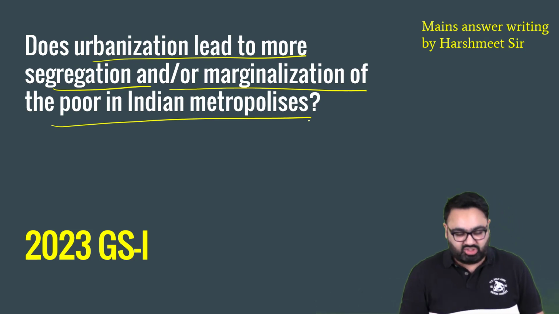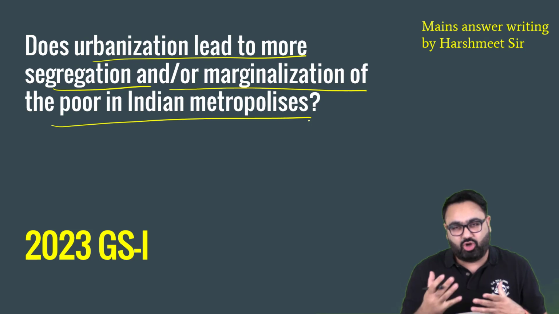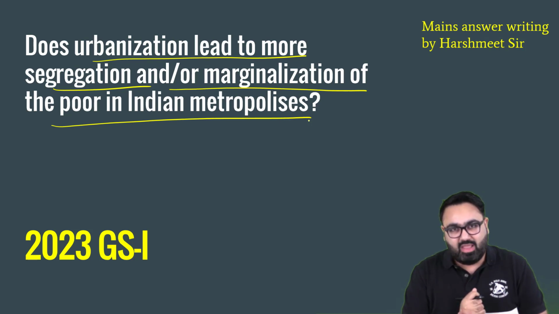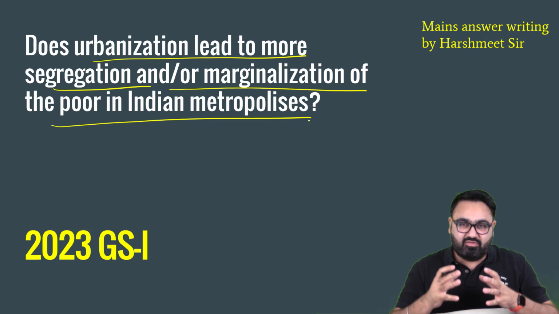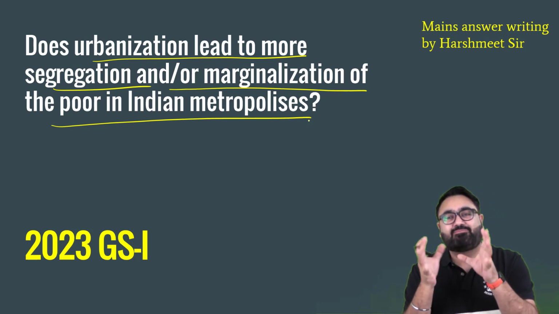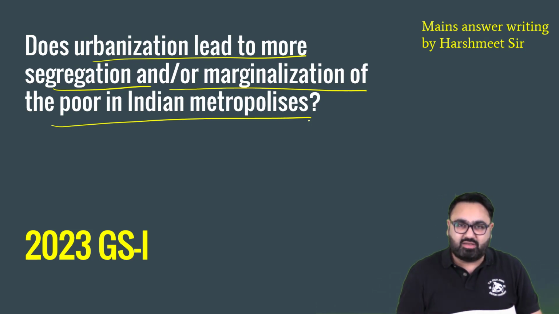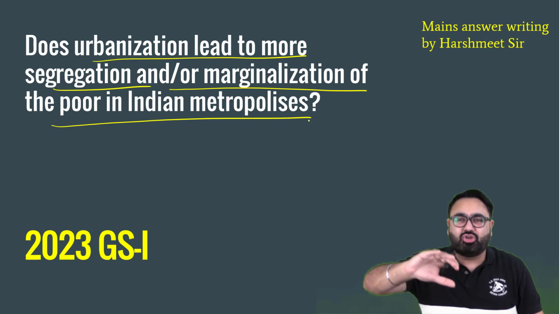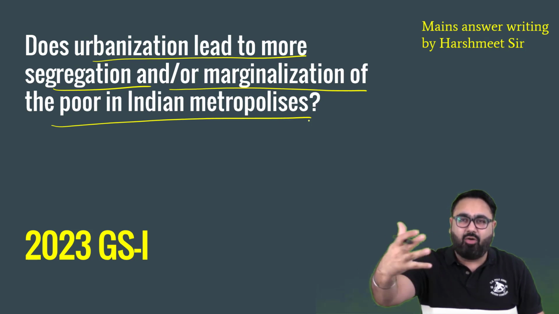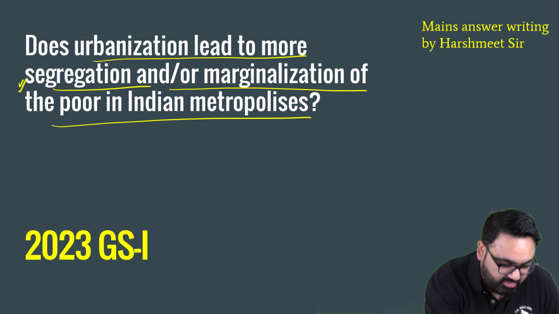What exactly is the meaning of this question? Basically, when people move to urban areas from rural areas, mainly for economic opportunities, and poor people come in, it leads to segregation. We see that most of the poor people who are migratory laborers live in a specific area, rather than intermingling with other people, the locals in the new city or the urban areas. They mainly go to live in slums. They form their own colonies where you will only find those laborers. That is called segregation.